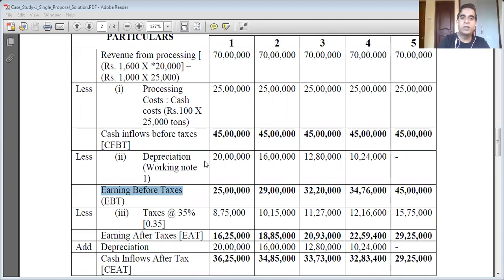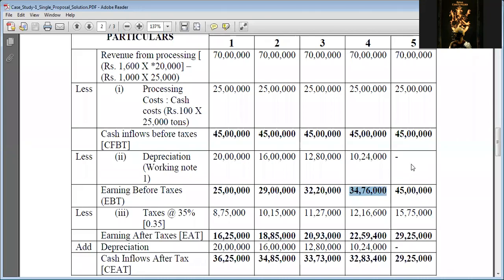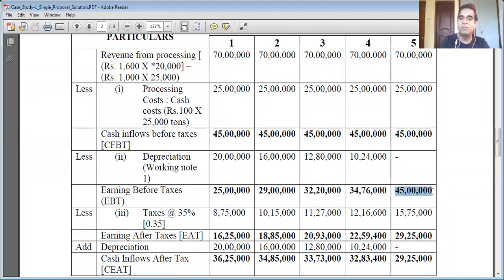So once we deduct the depreciation as per our depreciation schedule, what remains is earnings before taxes. In year one, 45 lakh minus 20 lakh, earnings before taxes are 25 lakh. 45 lakh minus 16 lakhs, earnings before taxes in the second year are 29 lakhs. 45 lakh minus 12 lakh 80,000, 32 lakh 20,000. 45 lakh minus 10 lakh 24,000 is 34 lakh 76,000. No depreciation in the fifth year, so earnings before taxes in the fifth year are 45 lakh. The company has to pay tax on the whole 45 lakh.